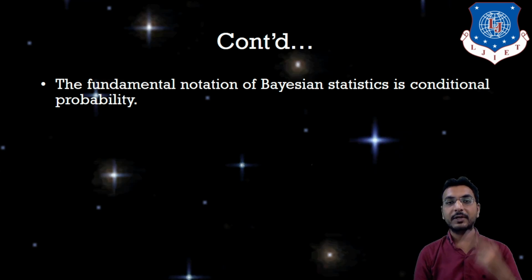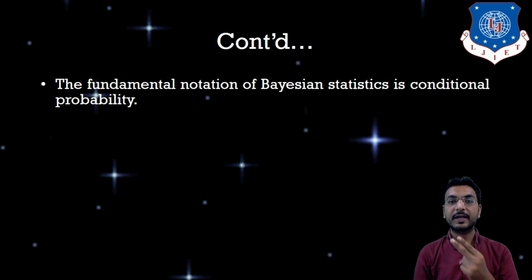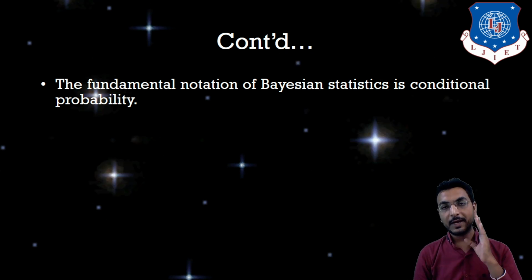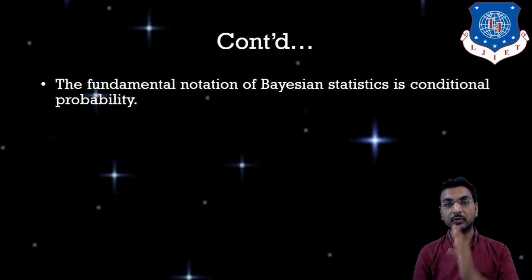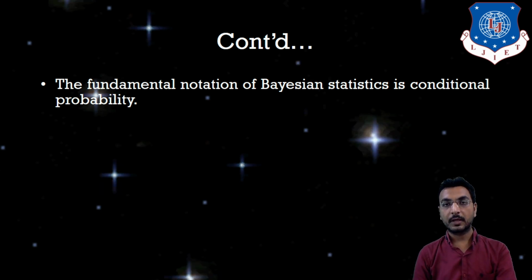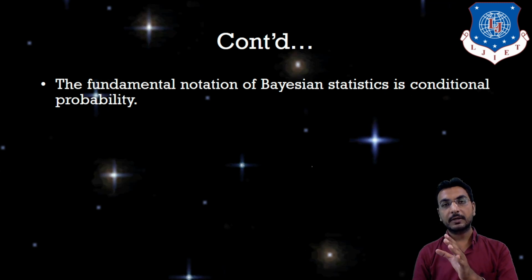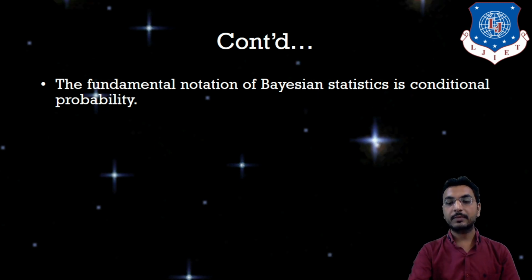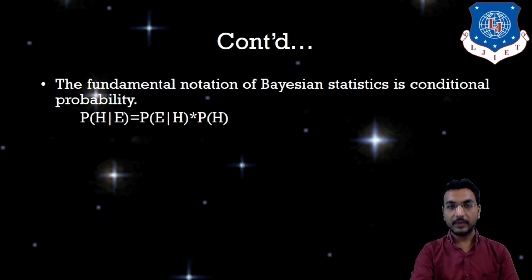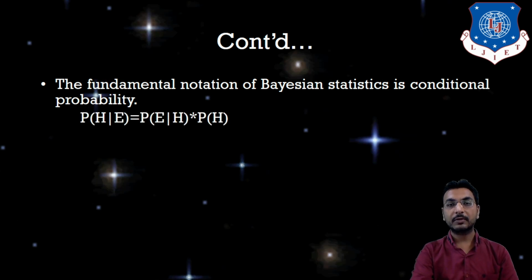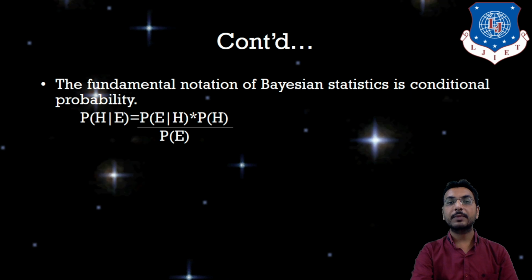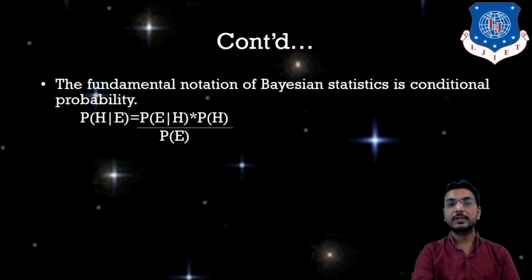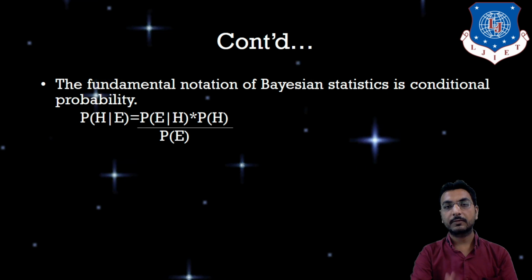For example, let's say I am having two bags, and in those two bags there are red and white balls. If I want to find the probability that a red ball is selected from bag 2 only, that is called reverse probability, because first of all the bag will be selected and then the ball will be selected. That will be denoted by conditional probability using Bayes theorem. Here is the formula for Bayes theorem: P of H given E, that is hypothesis H on the basis of evidence E, is equal to P of E given H into P of H divided by P of E. This is the Bayes theorem formula.